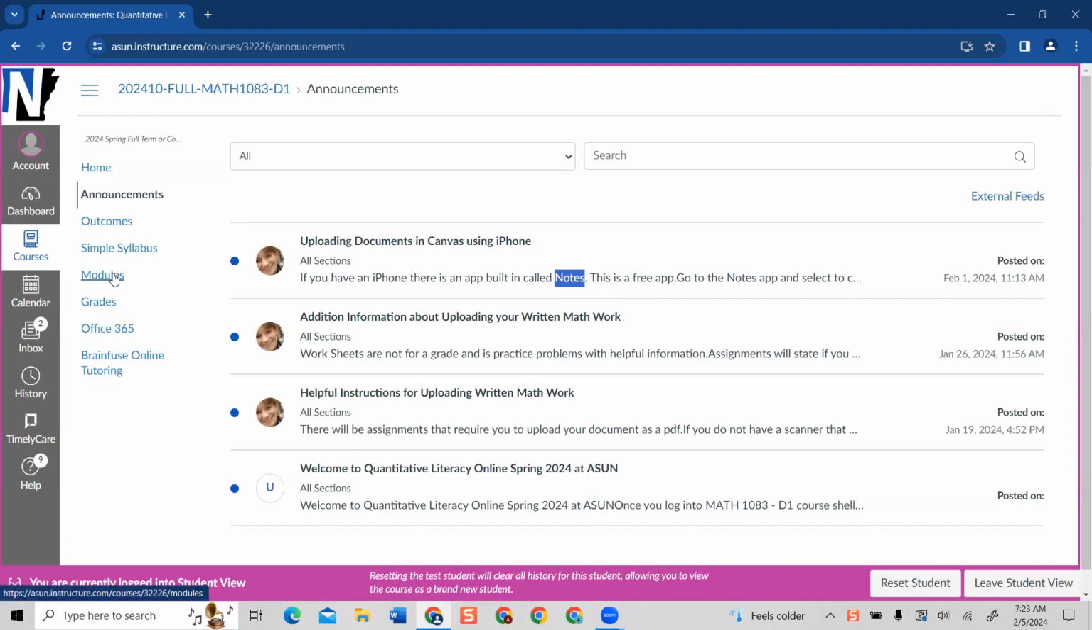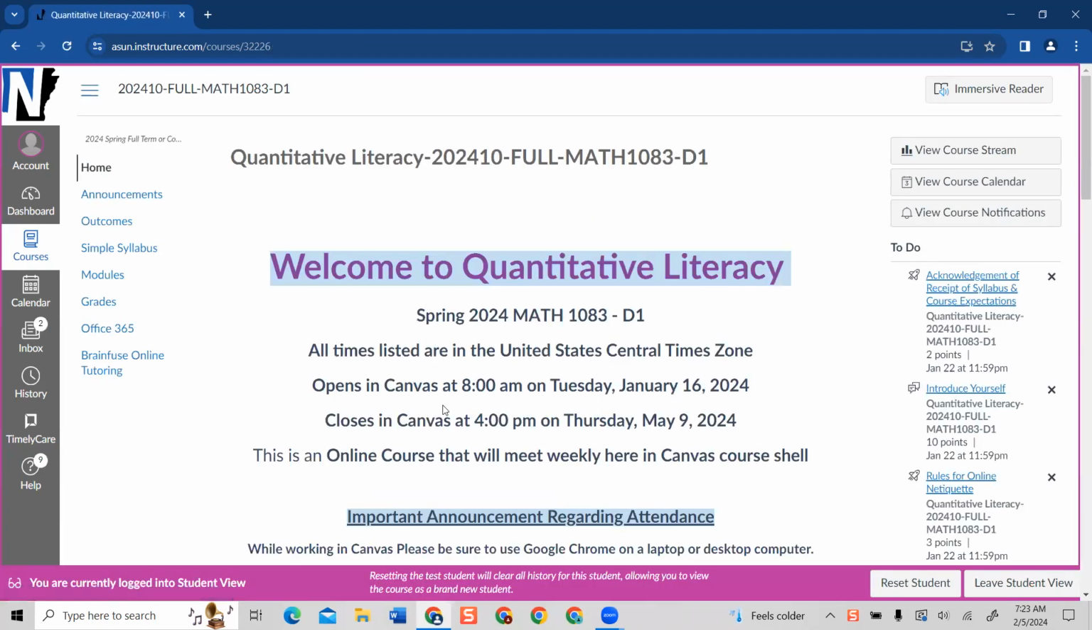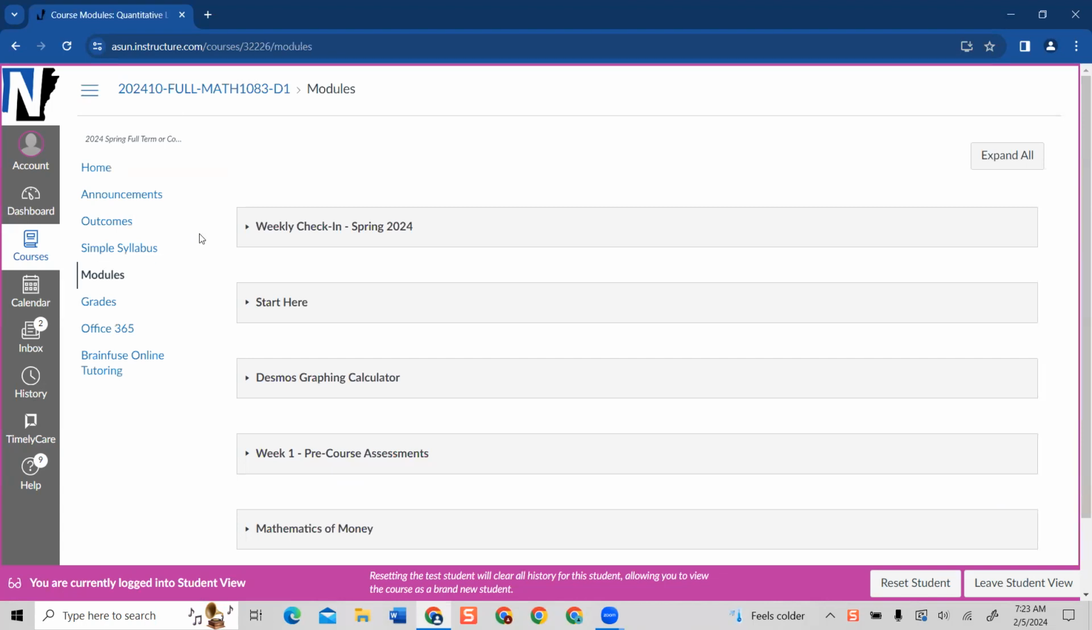All right, so I'm going to go to the modules. So log in, check over the home page, make sure there's nothing new posted at the top. And you can use the shortcuts if you want. Check the announcements and then go to the modules page. The modules page is where you're going to go every time.